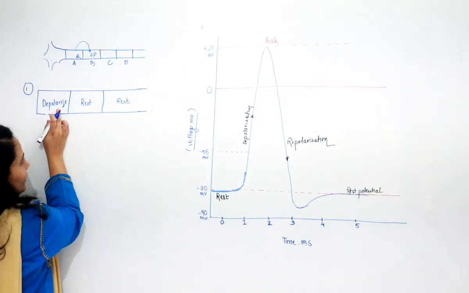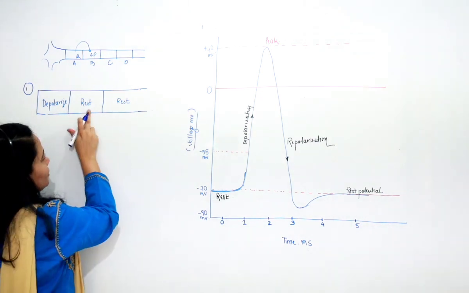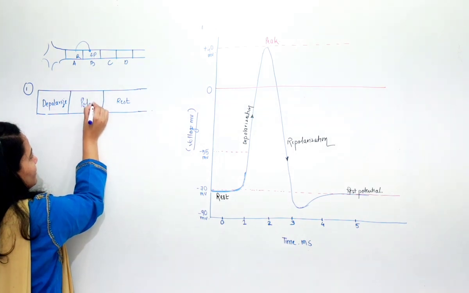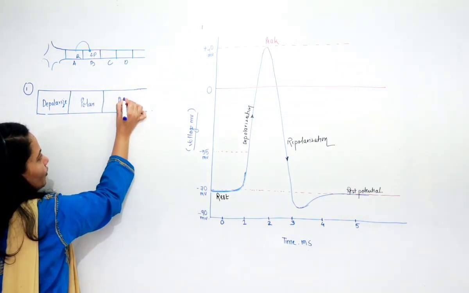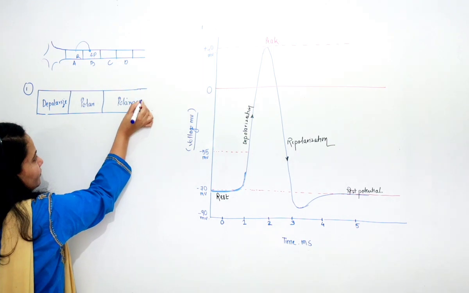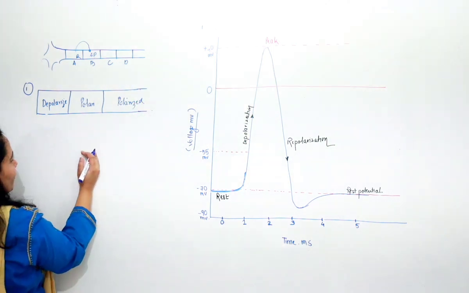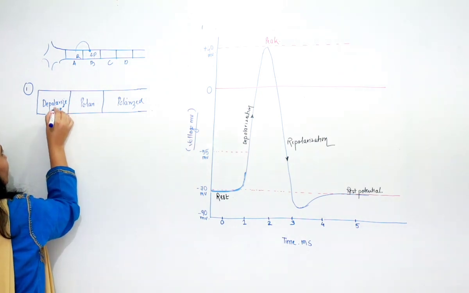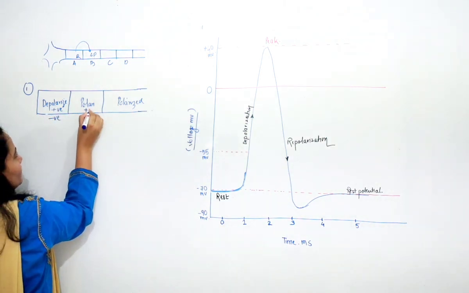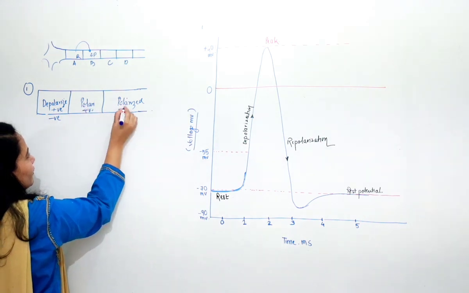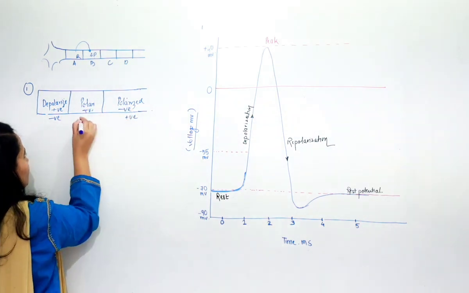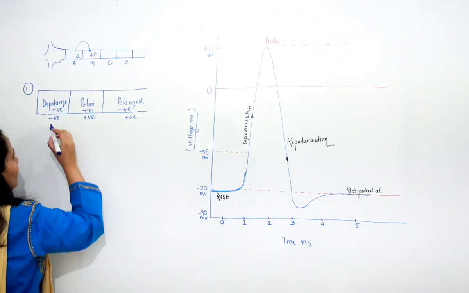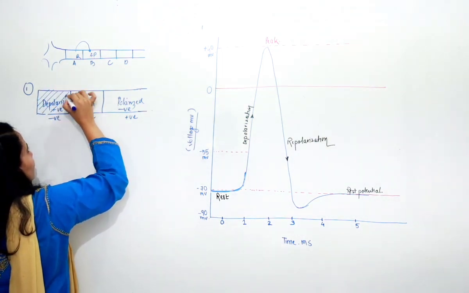Okay, now first condition is depolarized. This is all rest, rest, rest. So I would just write here it is polarized, here also it is polarized. Now after some period of time, what will happen? Now inside this is positive, outside negative. This is negative and this is also negative. So this is positive and this is positive. Now after a certain period of time, what will happen? Now this is depolarized, I say.